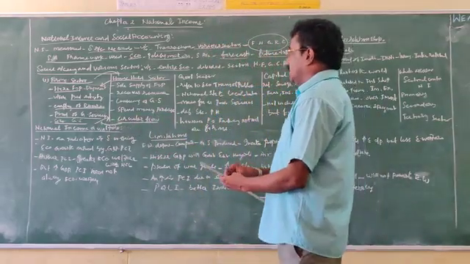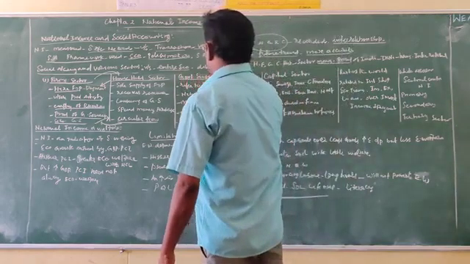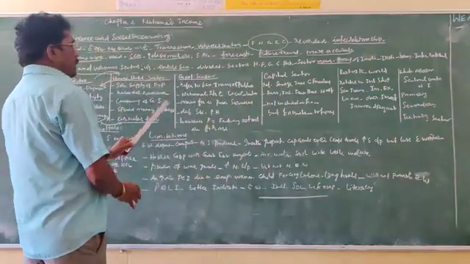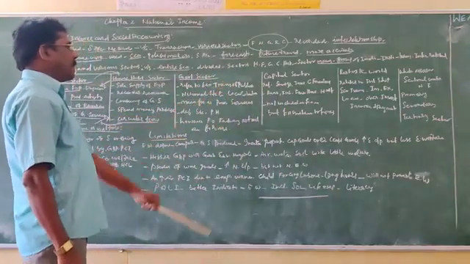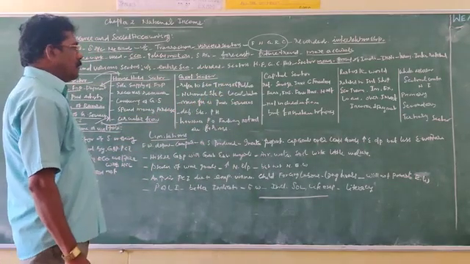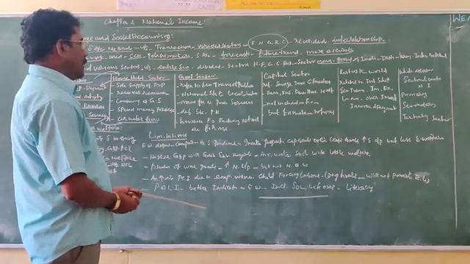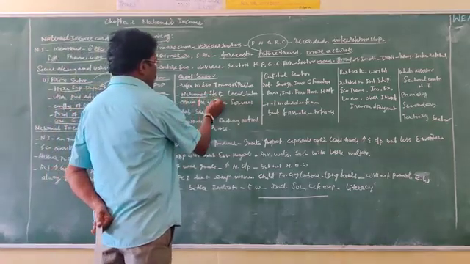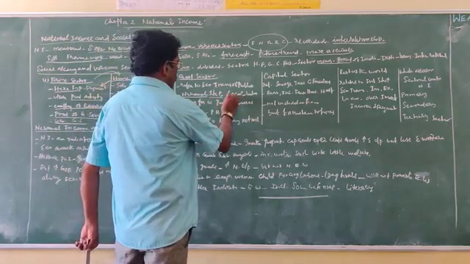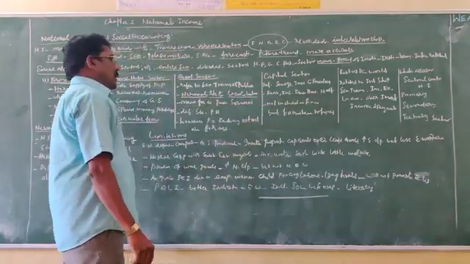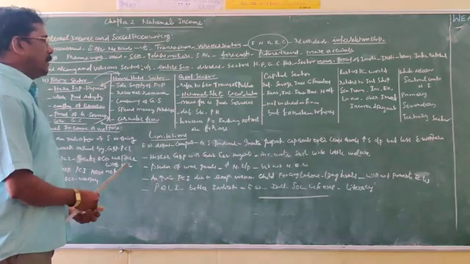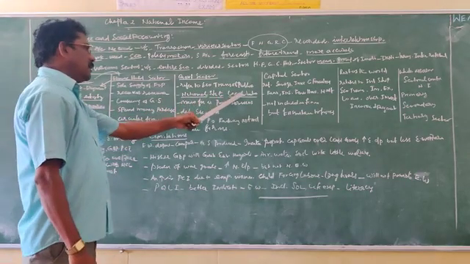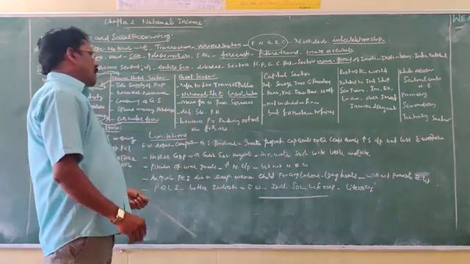Then the third one, the government sector. The government sector refers to the economic transactions of public welfare. The welfare activities may be engaged in by the government at the national level, state level and local bodies level.